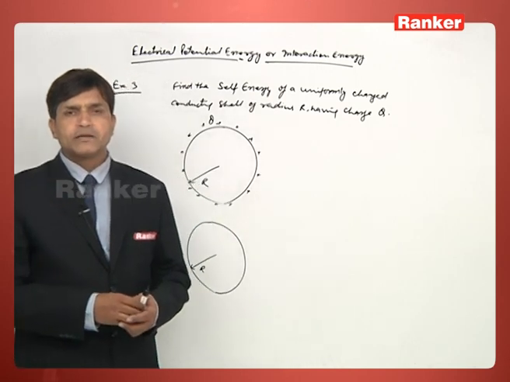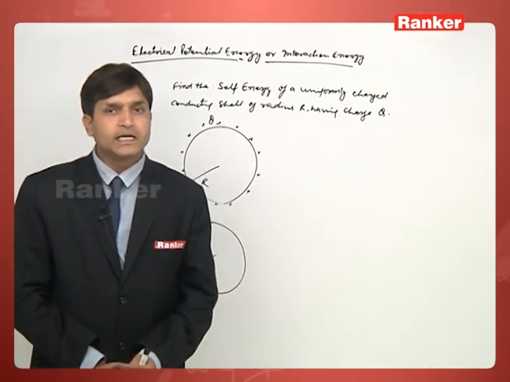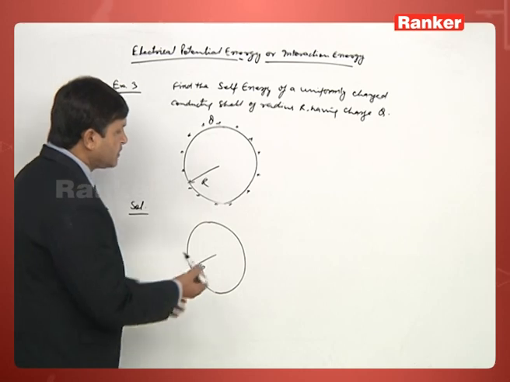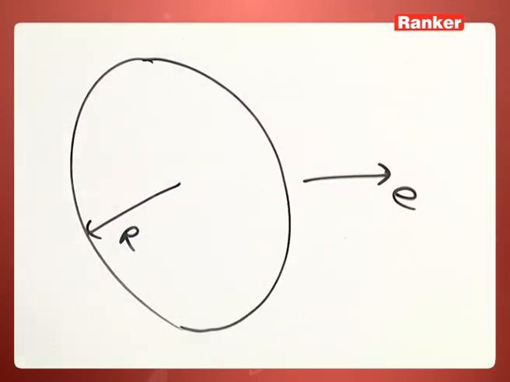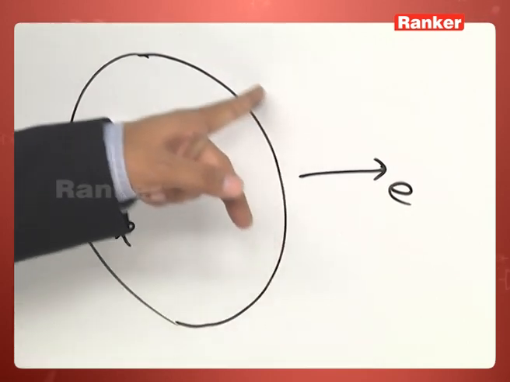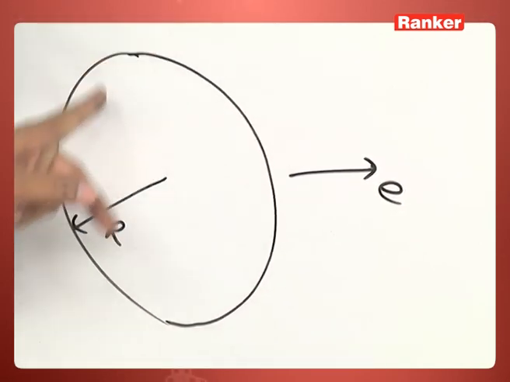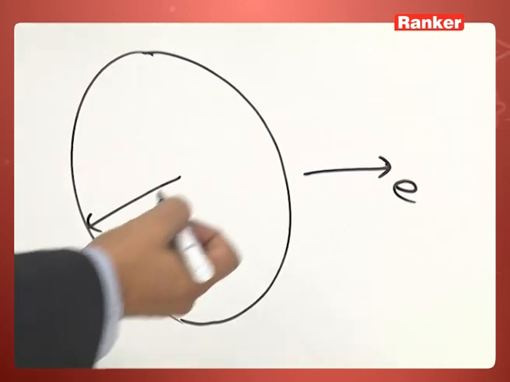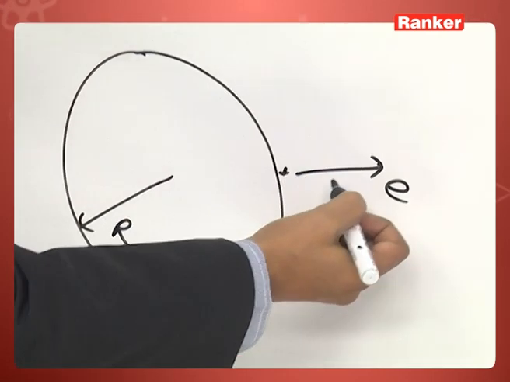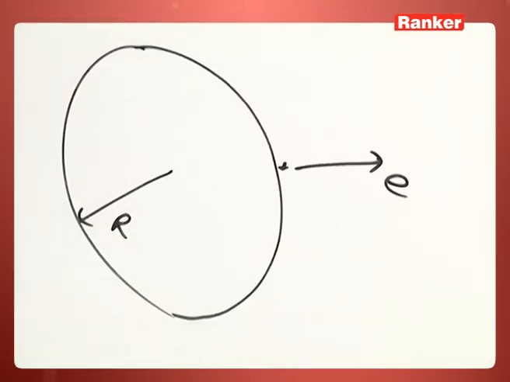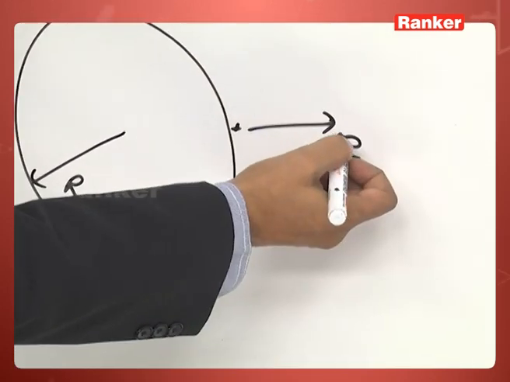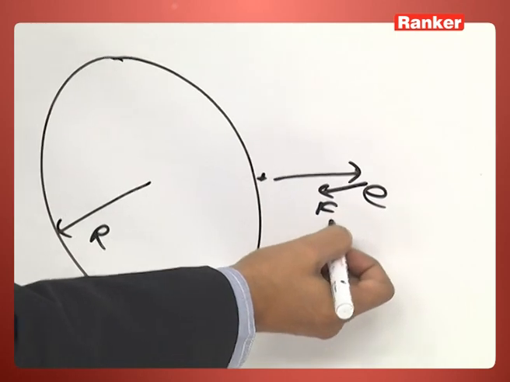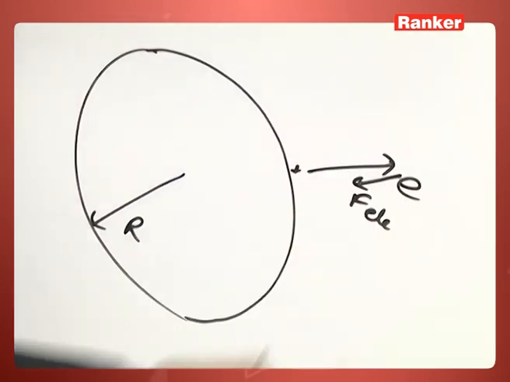Now when we are making this shell a charged shell, what are we doing? We are removing electrons. As electrons are removed, this shell becomes positively charged. So for the positively charged shell and the electron removal, there is a force acting on the electron and that force is the force of attraction. This is the electrostatic force we can say.